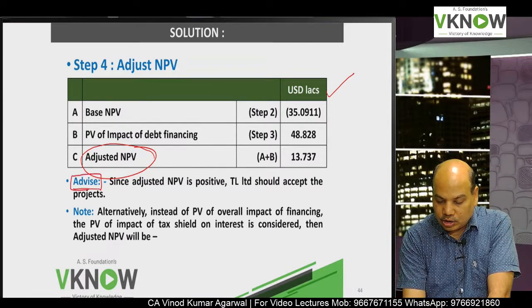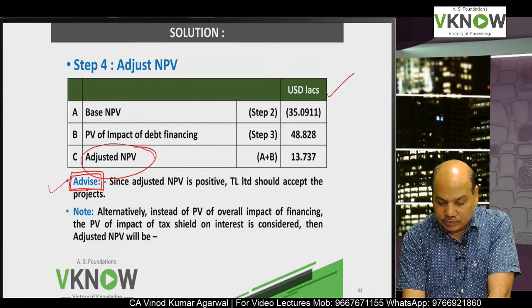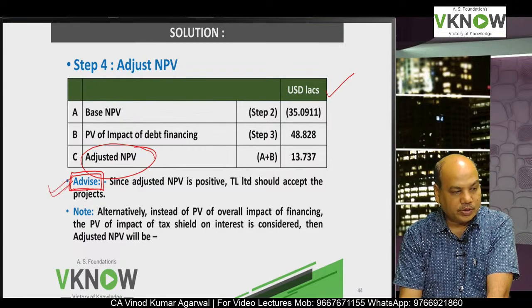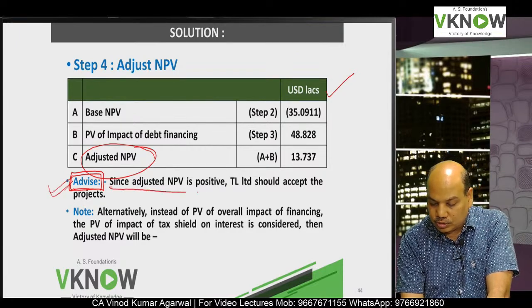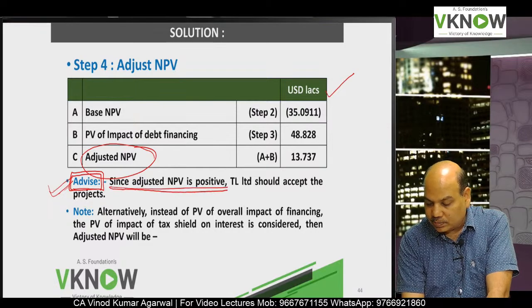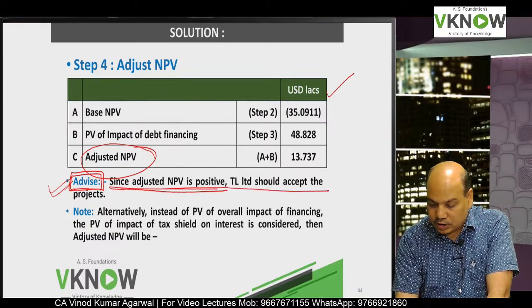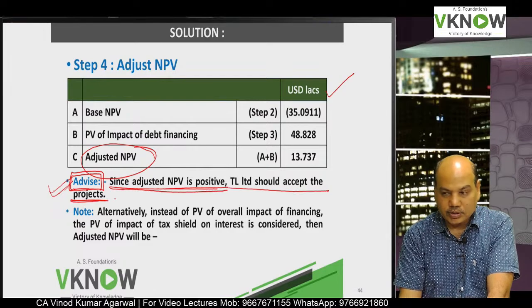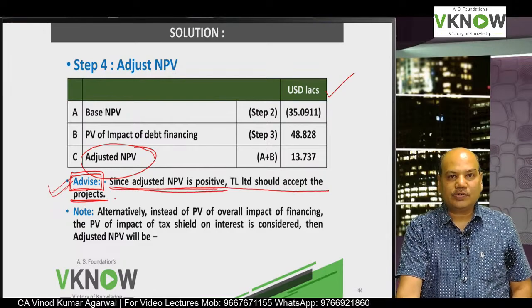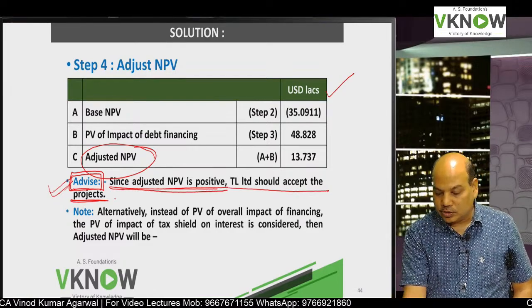If I take all cash flows into consideration, my adjusted NPV is positive. So I will write a note: since adjusted NPV is positive, TL Limited should accept the project. This is one answer.